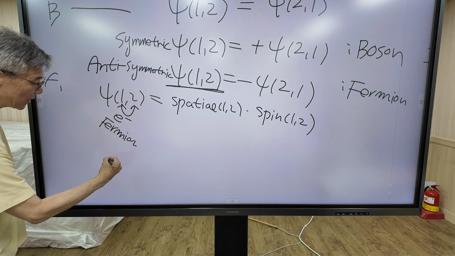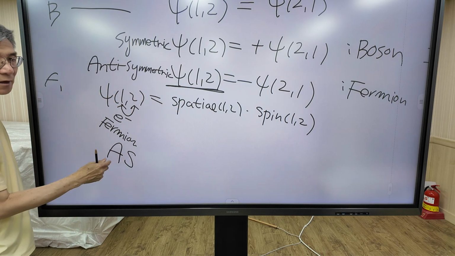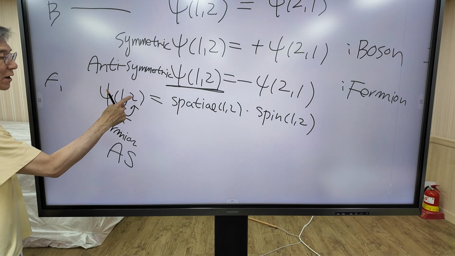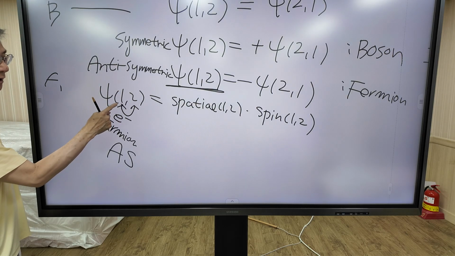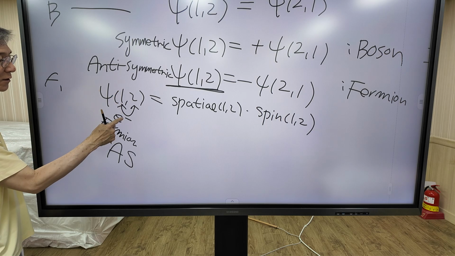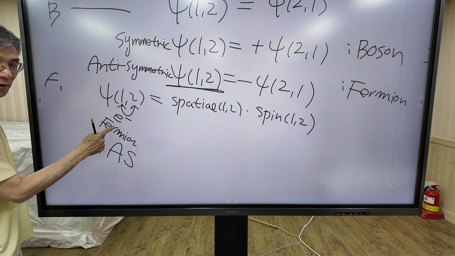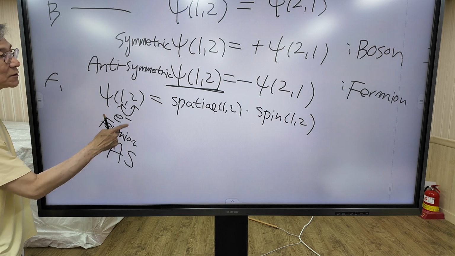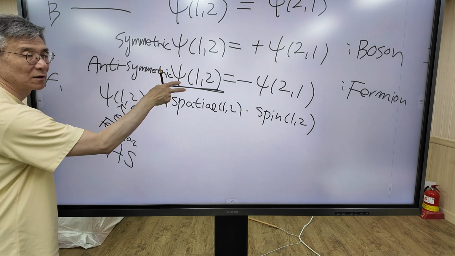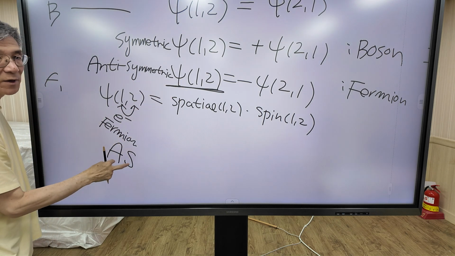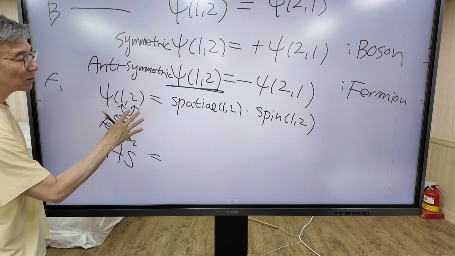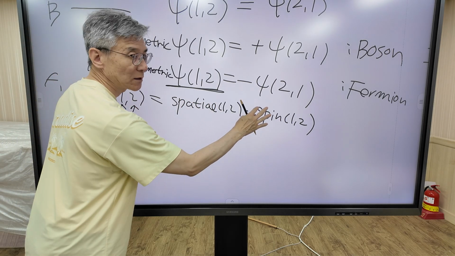This function must be antisymmetric if particle 1 and particle 2 refer to electrons. According to quantum mechanics, fermion must satisfy this condition. Wave function must be antisymmetric. And wave function is the product of spatial part and spin part.